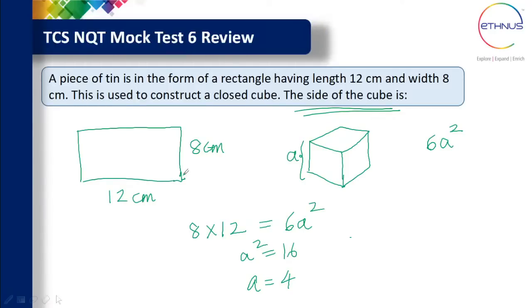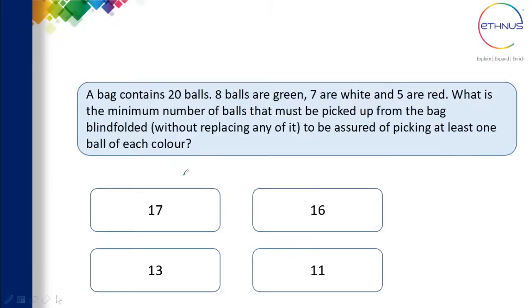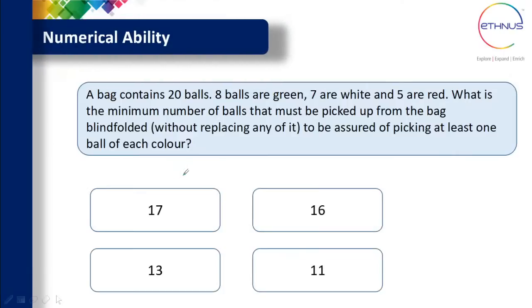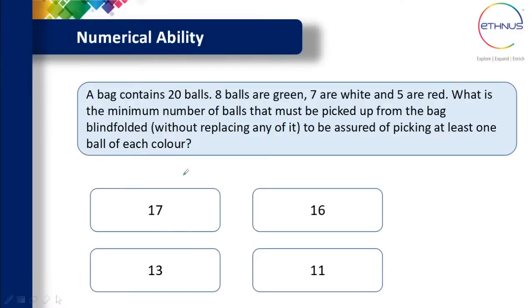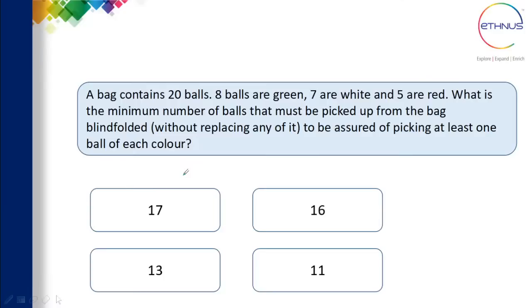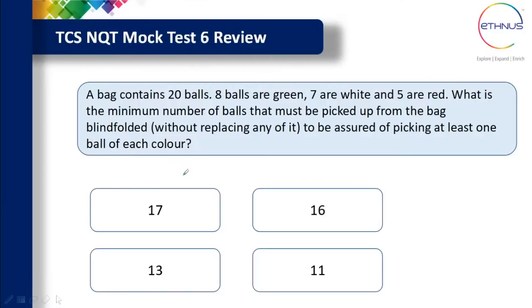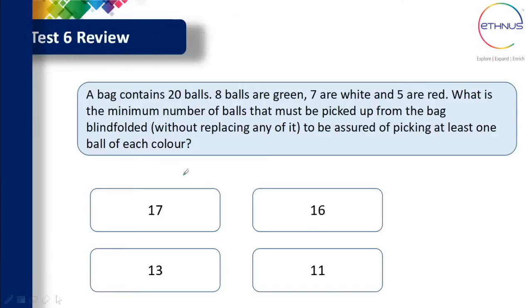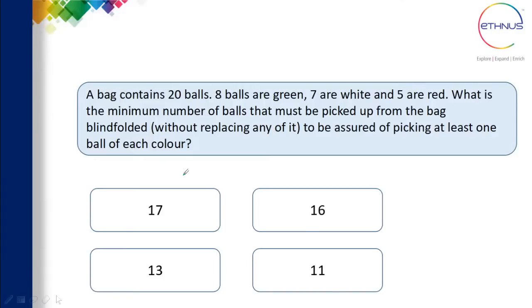The next question is on the screen. A bag contains 20 balls. 8 balls are green, 7 are white, 5 are red. What is the minimum number of balls that must be picked up from the bag blindfolded, without replacing any of them, to be assured of picking at least one ball of each color?